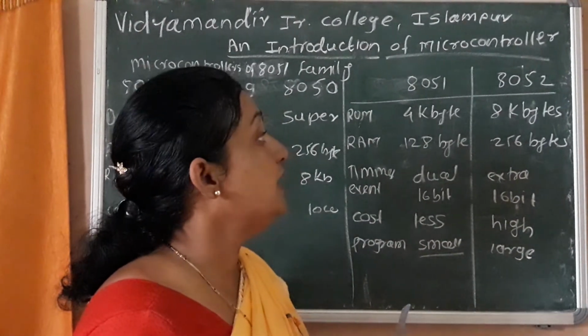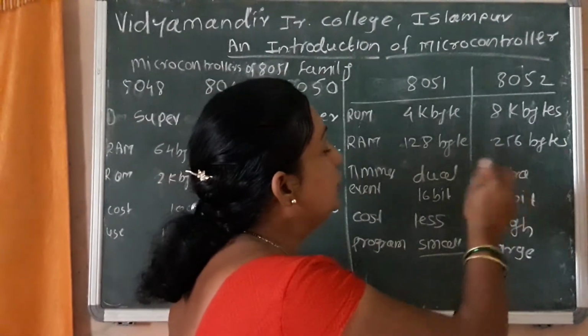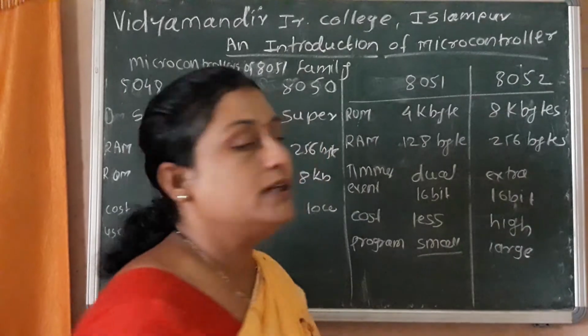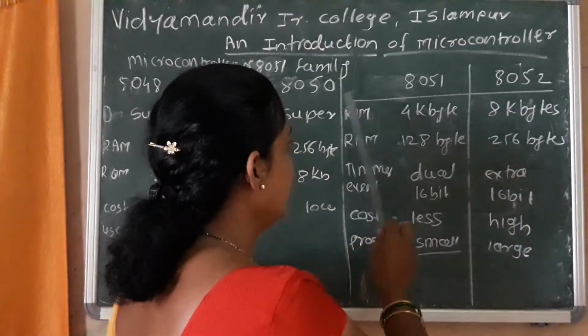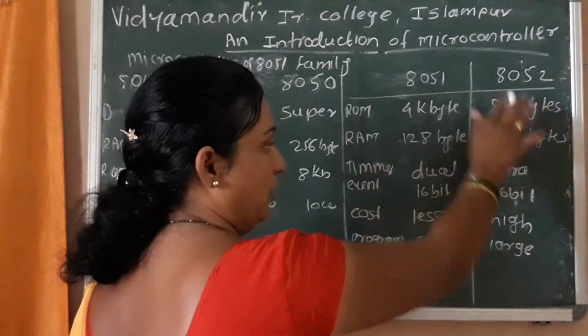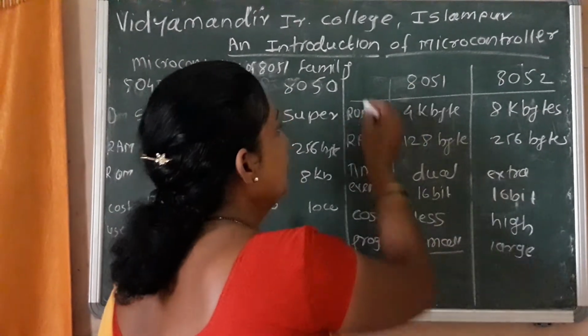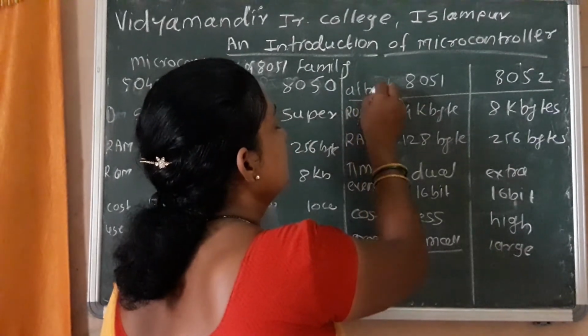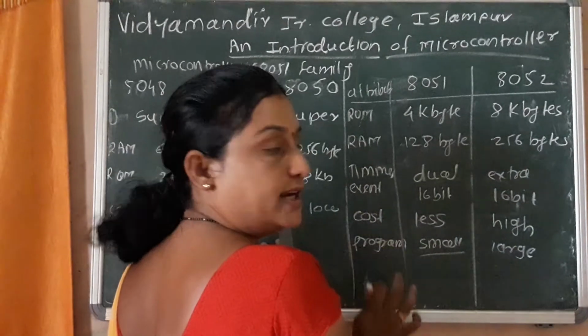A third type of question is, what is a better feature of the 8052 as compared to the 8051 microcontroller? Then you can also write and explain according to this chart. Here you also write attributes: ROM, RAM, timer, event counter, cost and program.